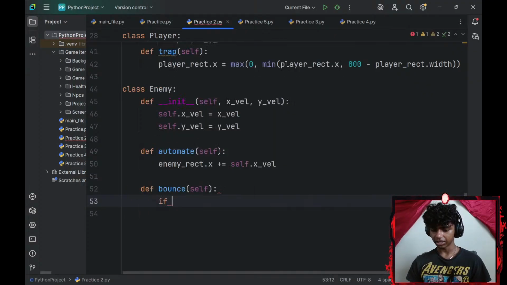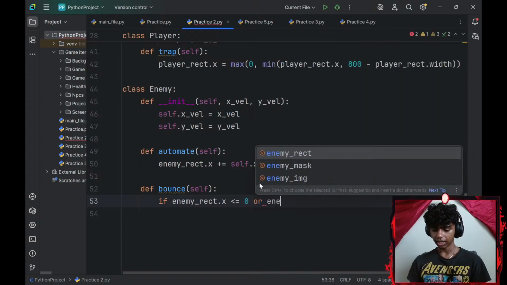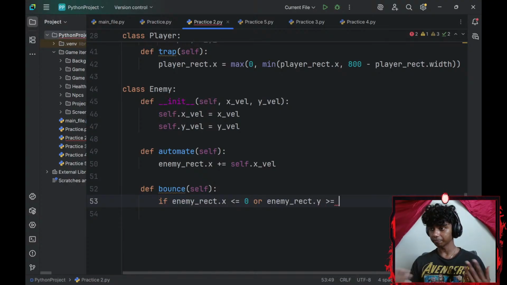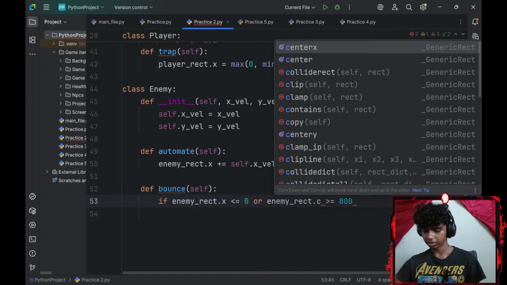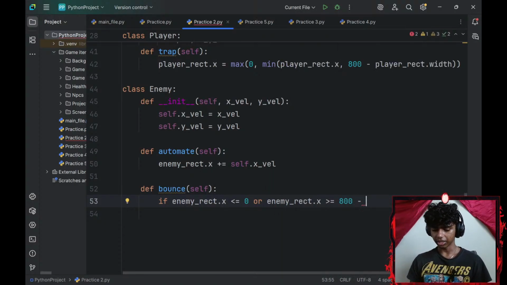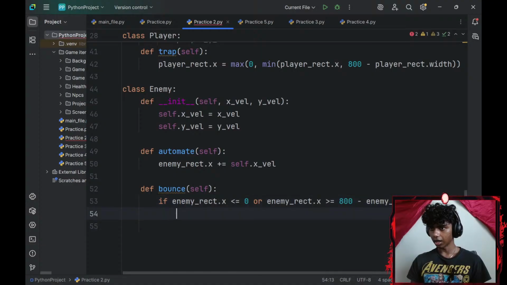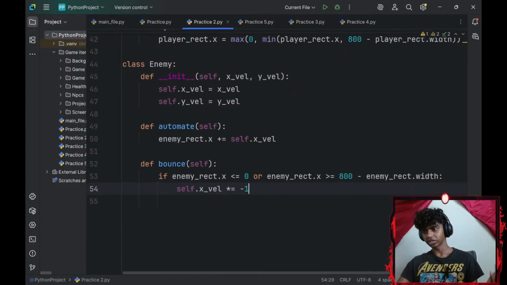I'll go with an if statement. If my enemy underscore rect dot x-axis is less than or equal to 0, or my enemy underscore rect dot x-axis is greater than or equal to 800, my display size, minus my enemy underscore rect dot width, I will multiply my self dot x-axis velocity by asterisk equals -1. So my enemy's x-axis velocity by -1.